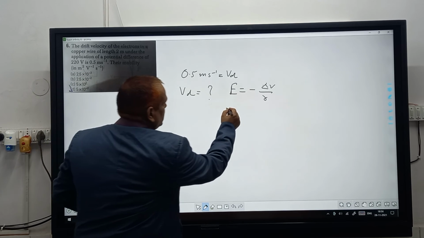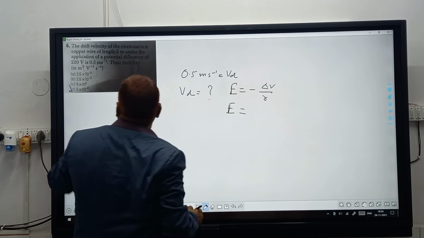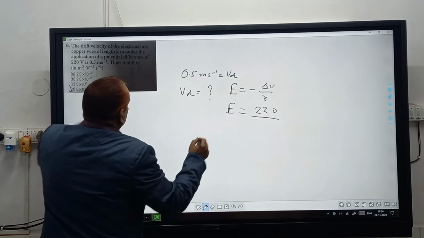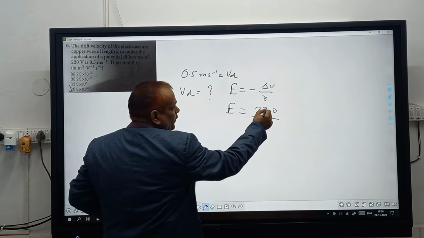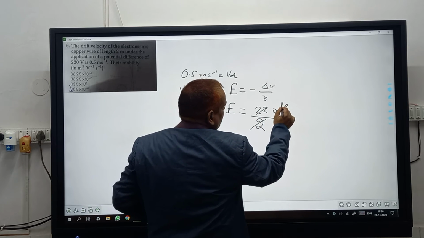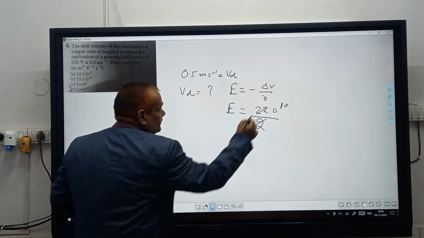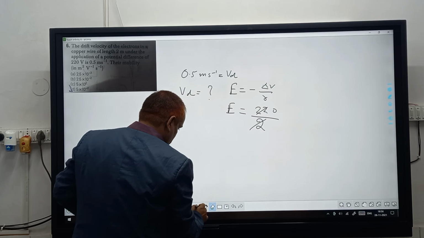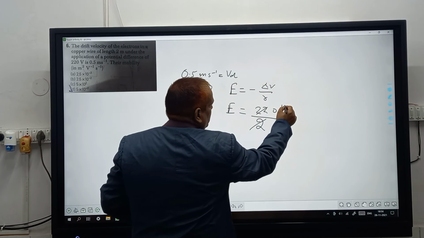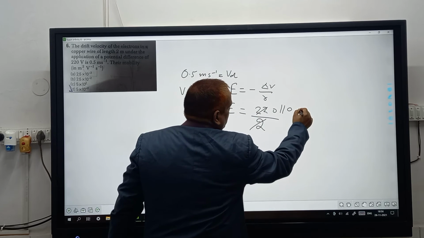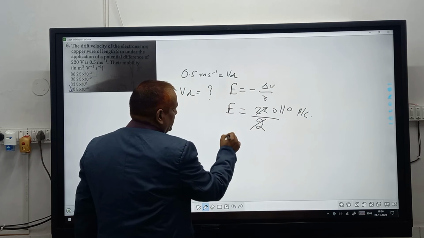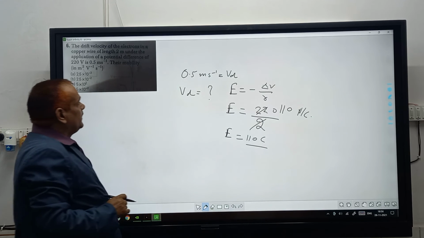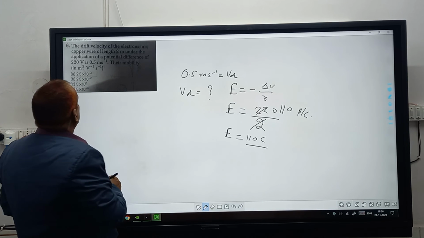How can E be calculated? Change in potential difference 220 and length is 2 meter. If you solve, you can find 110 Newton per Coulomb. Intensity E is there, 110. Then Vd can be found.